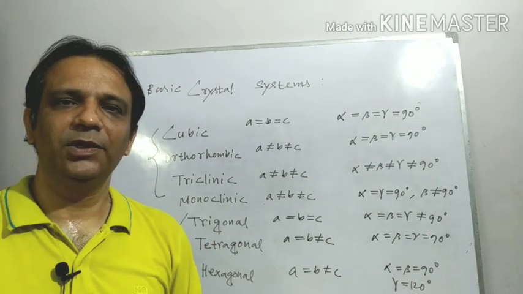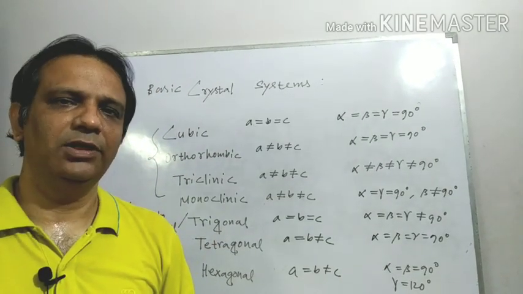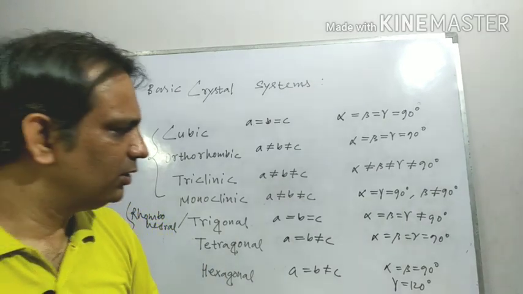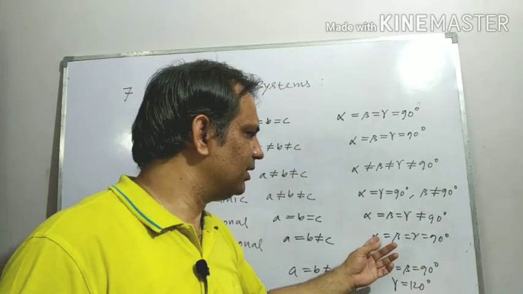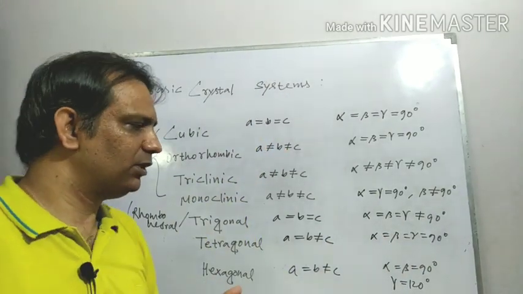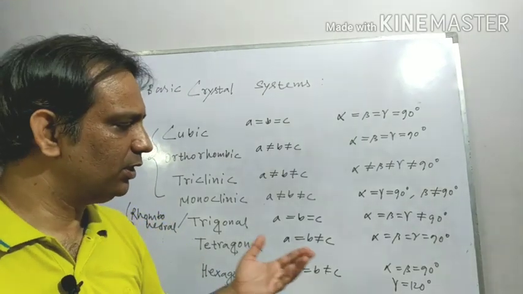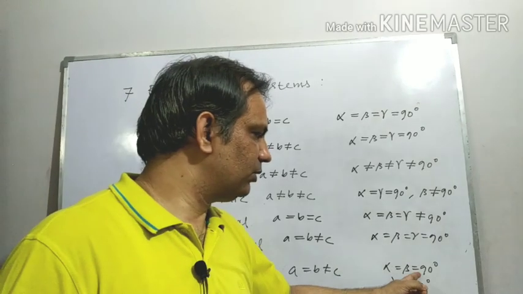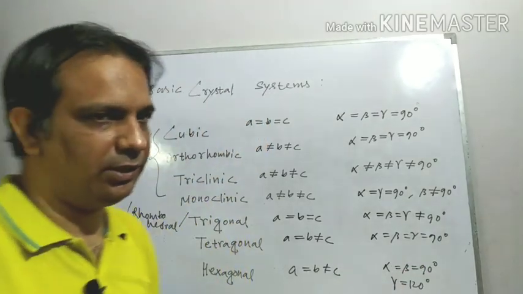Tetragonal: tetra means 4, an even number, so quite symmetric. So remember alpha equal to beta equal to gamma equal to 90 degrees. Now hexagonal: you know in a hexagonal structure one angle should be 120 degrees, so it is very easy to remember: alpha equal to beta equal to 90 degrees, gamma equal to 120 degrees.